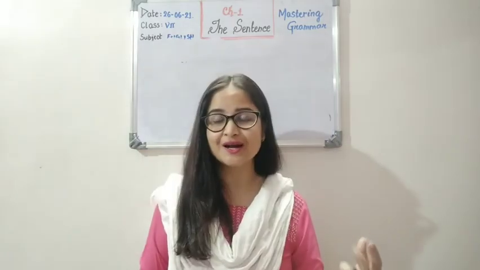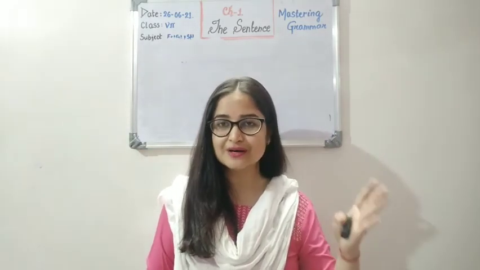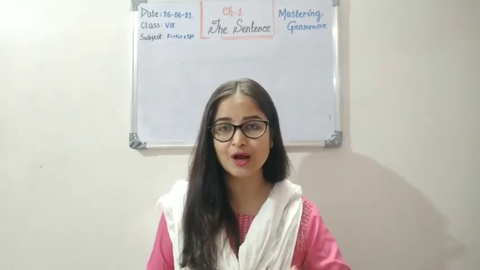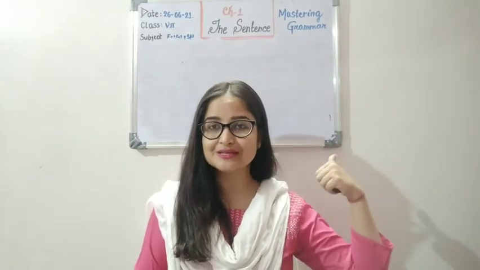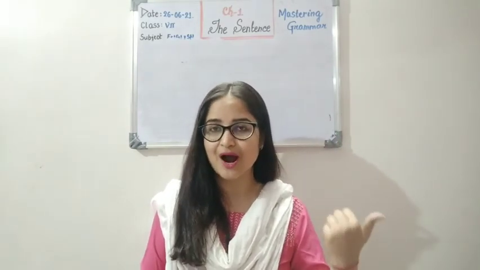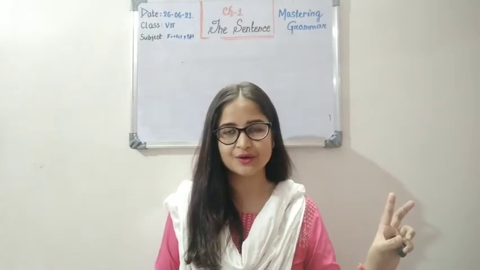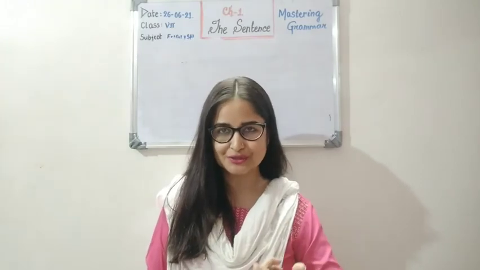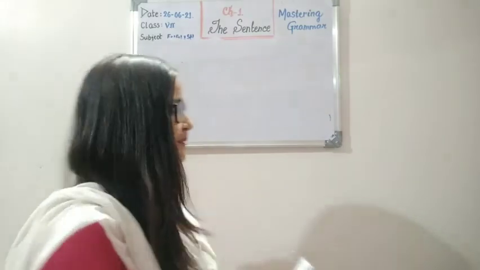I told you that there are two types of interrogative sentences. The first one is the WH questions, and the second one is yes or no questions. So these questions that I wrote, like are you coming today, are you going there, children, now we are going to understand what WH questions are. Okay, so look at this example.